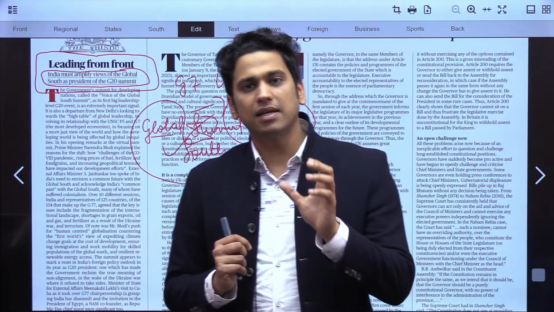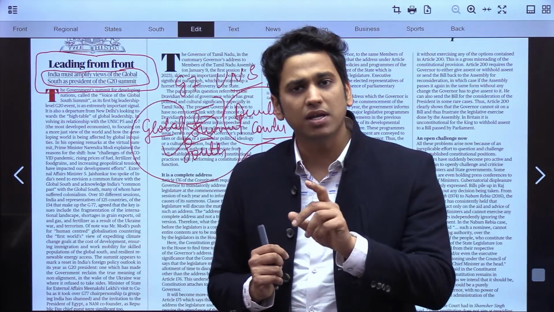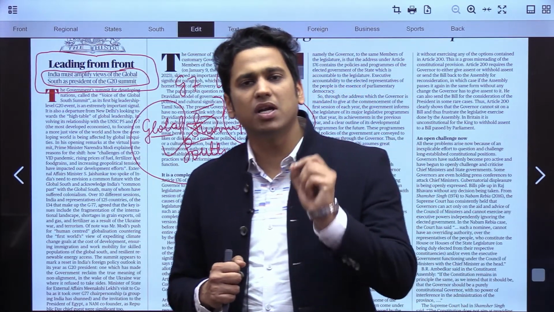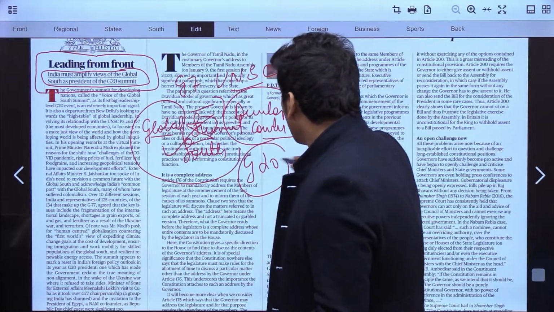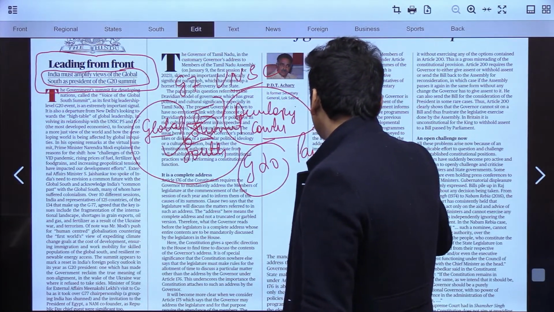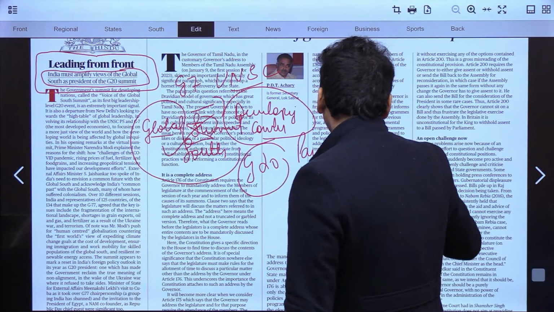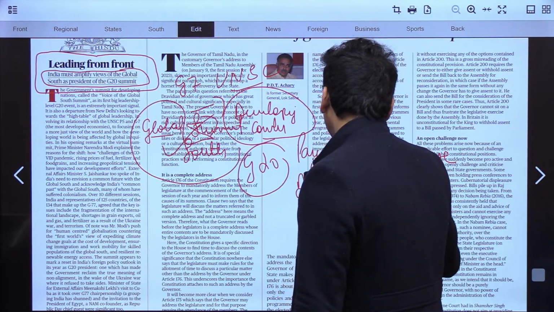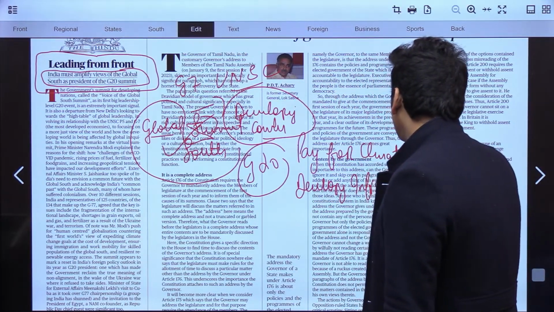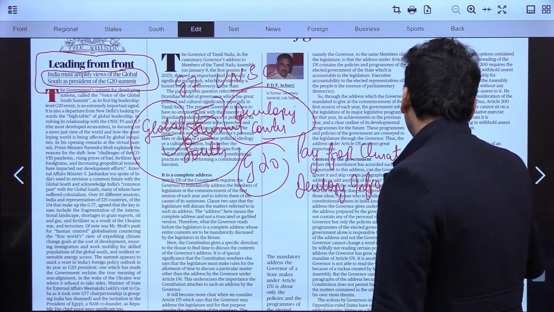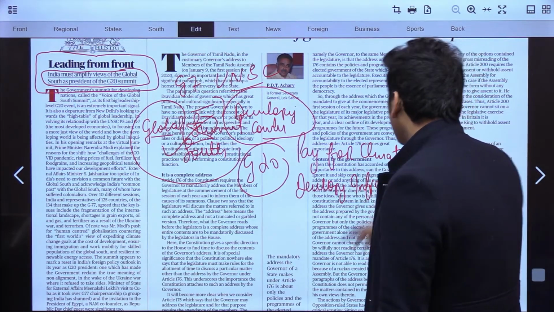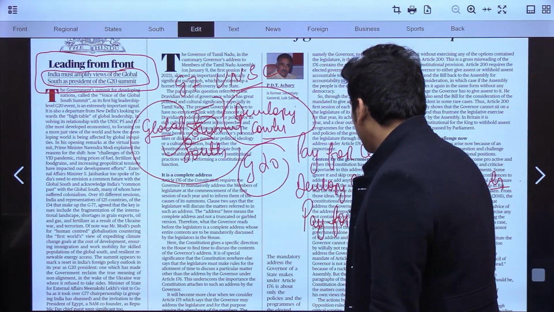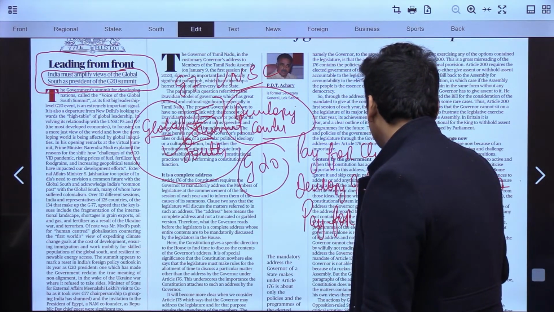So India has strongly voiced its opinion in this summit that there are things that need to be done by the global north, like pay for climate change, developing infrastructure in developing countries, and lastly, pay for renewable energy projects in developing countries.